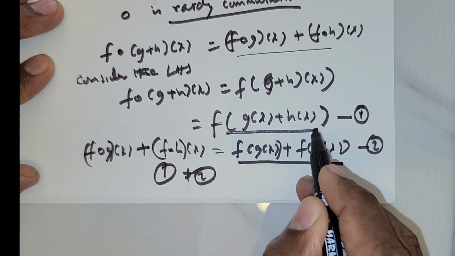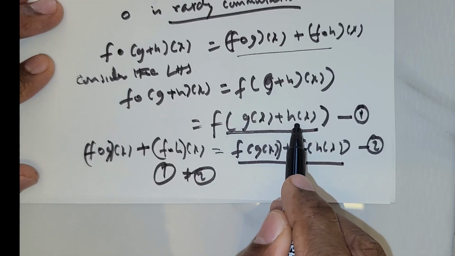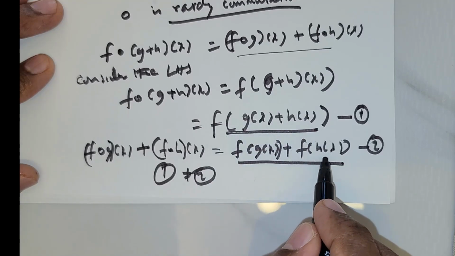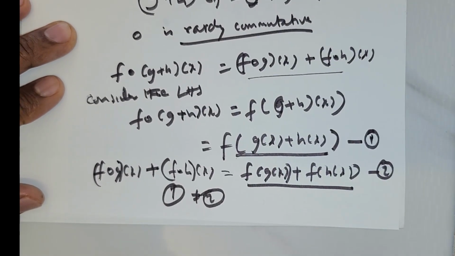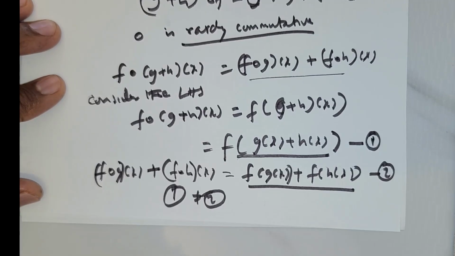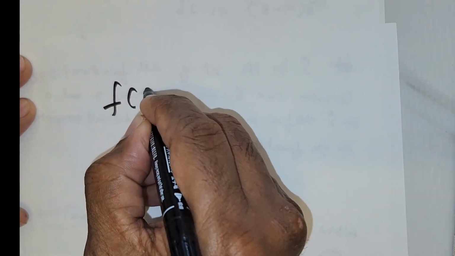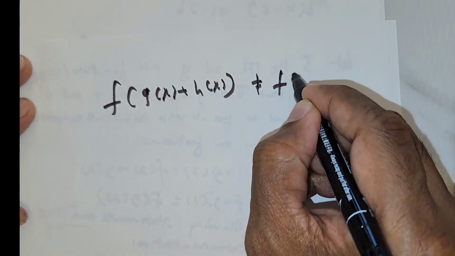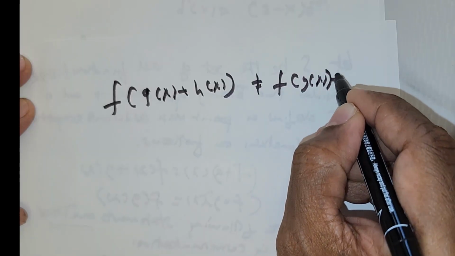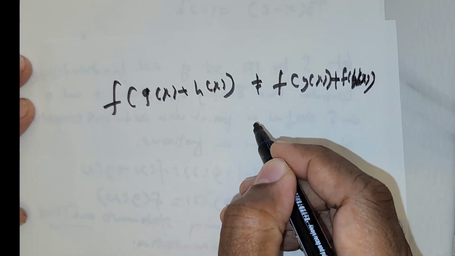Now you might be asking me, how come f(g(x) + h(x)) is not equal to f(g(x)) + f(h(x))? Now I'm going to show you that by means of an illustration. So just watch this. I'm going to flip the next page and write this. I'm saying that f(g(x) + h(x)) is not equal to f(g(x)) + f(h(x)).